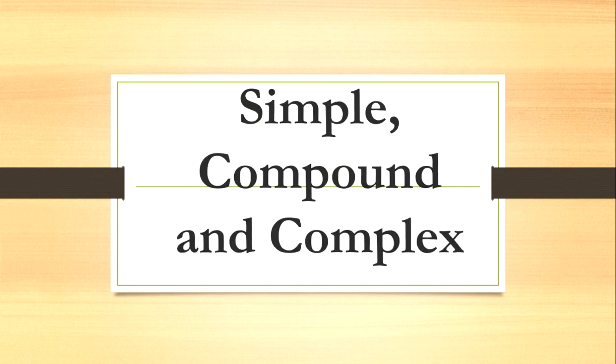The first topic is simple, compound, and complex. So we have kinds of sentences. What are those three kinds of sentences? Simple, complex, and compound. Normally, these types of sentences are discussed in class 11, but now in this session, we will recall the three kinds of sentences. The first one is simple sentence, second one is complex sentence, third one is compound sentence.